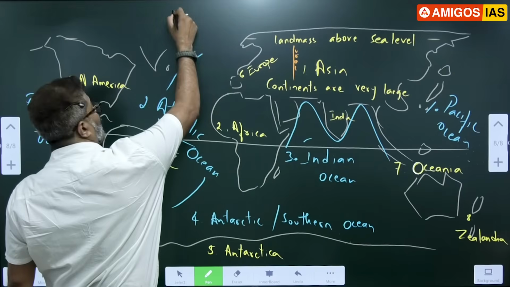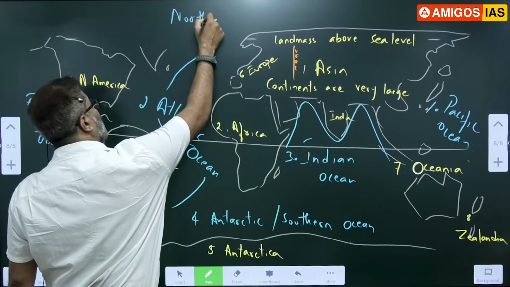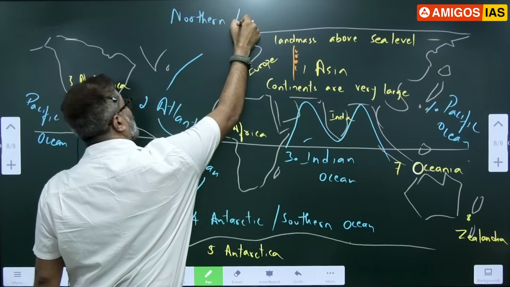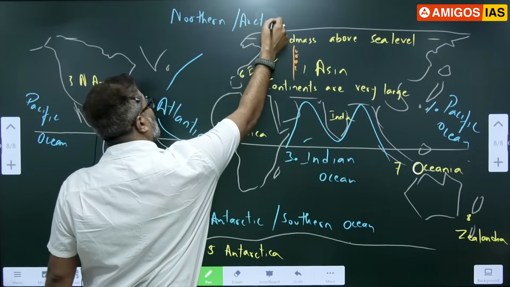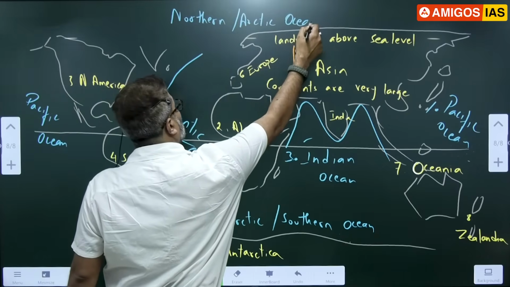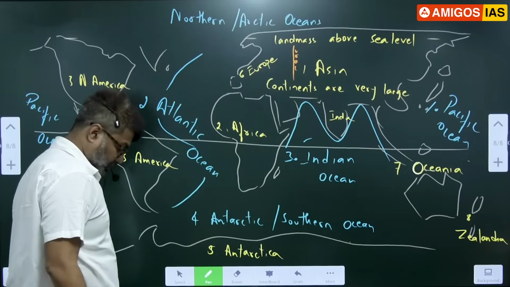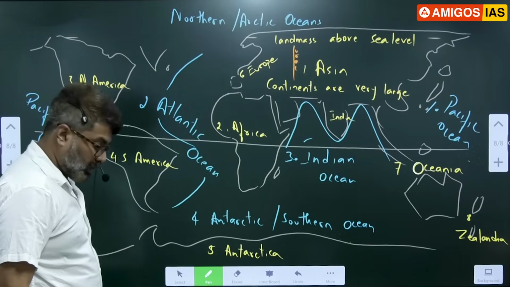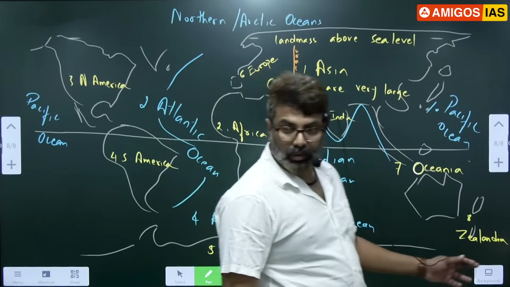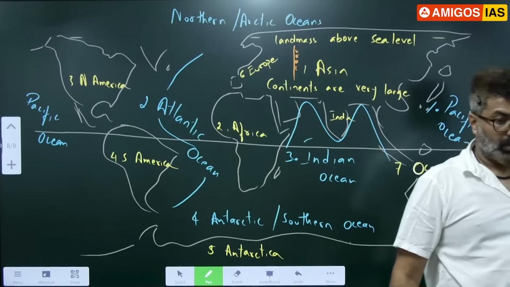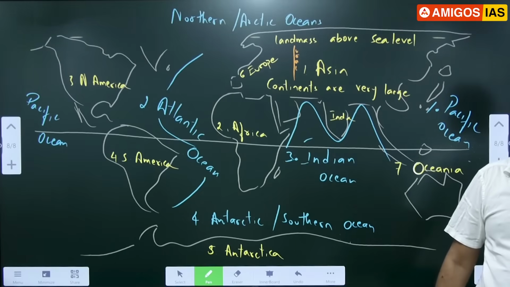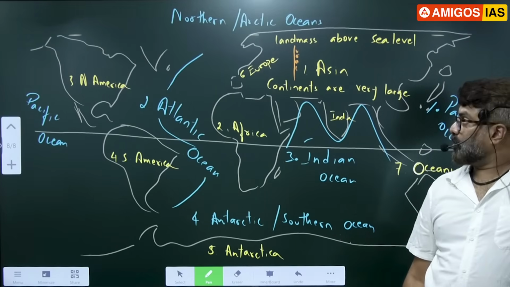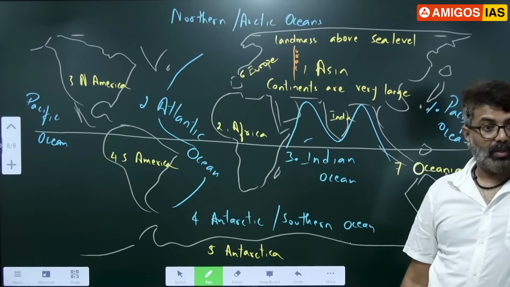This is called the Northern Ocean, also called the Arctic. Okay. Mark all the oceans on the map. You are not supposed to forget this. I am telling you now only.